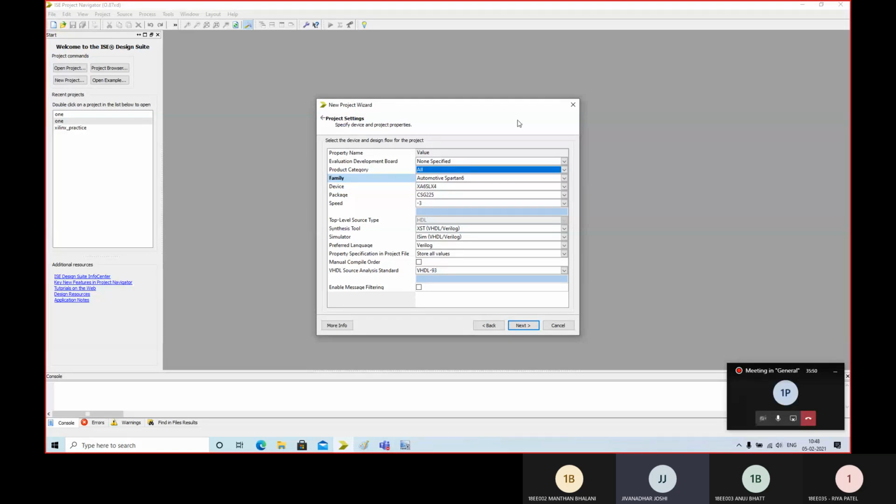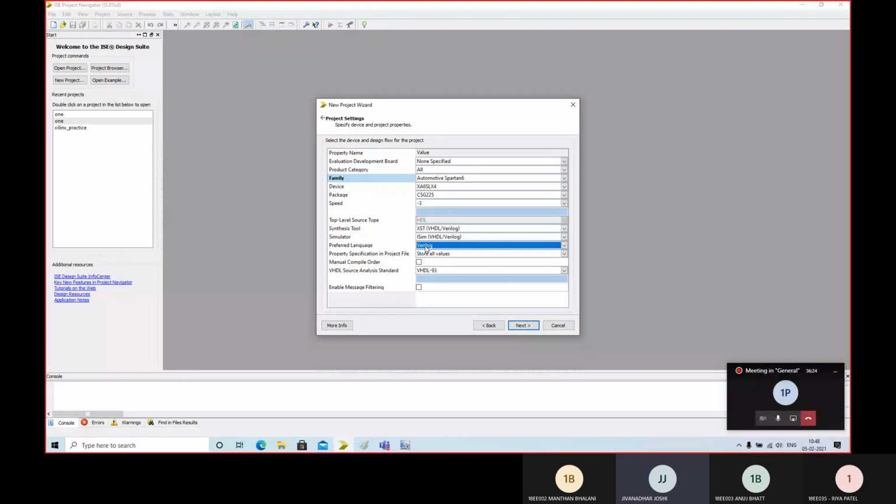So if I am developing the code for Spartan 7, it also means that I can dump it into Spartan 6 or any other FPGA. But here, with respect to some other limitations of the software and the application we are targeting, let us not take Artix 7, instead take Automotive Spartan 6. Other things are also mentioned here, and you need to at least change this one, right?